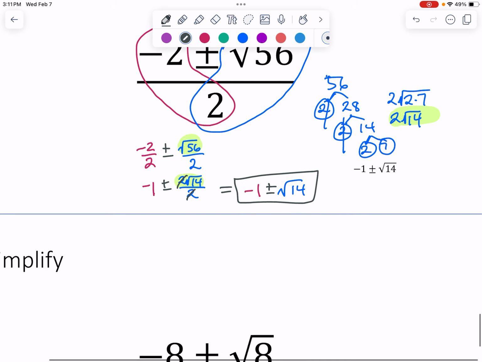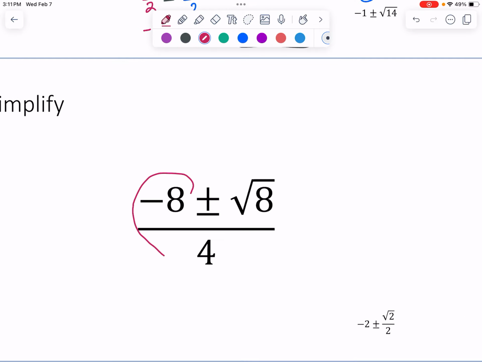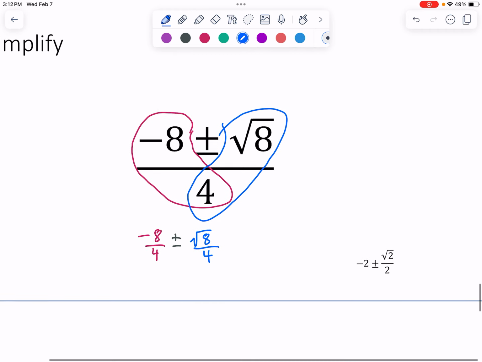All right, last one, hardest one. We have negative 8 over 4. We have our plus or minus. And then we have our square root of 8 over 4. Negative 8 over 4 is just negative 2, plus or minus, and then we can simplify our square root of 8 before we divide.